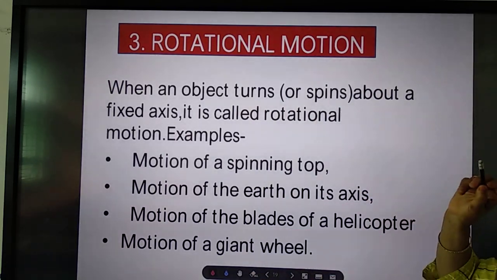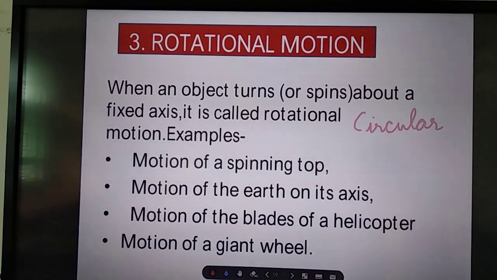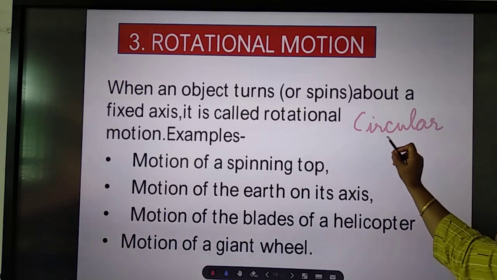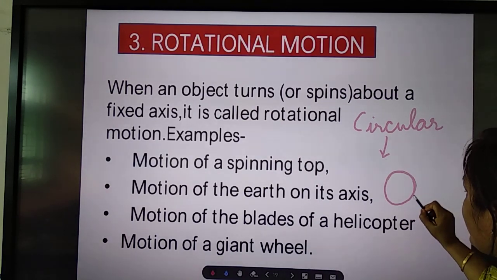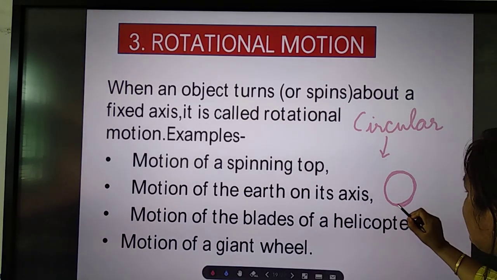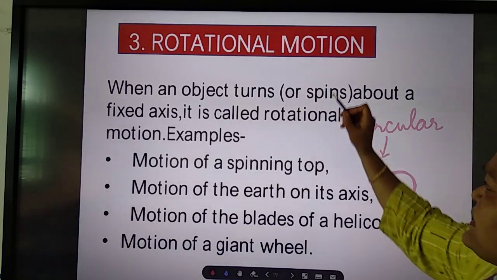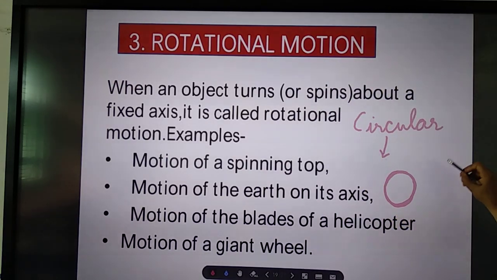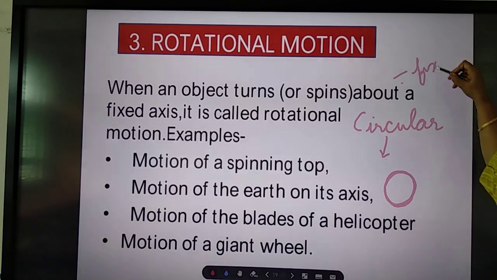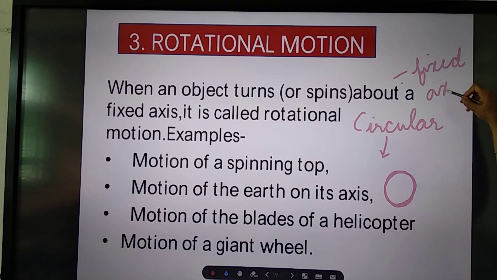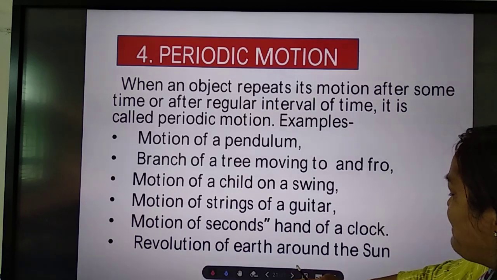Now, don't confuse circular and rotational motion. What is the difference? In a circular motion, the position of the body changes in a circular way. But in case of rotational motion, the body rotates remaining at a fixed position or axis. I have given you an example of, say, a merry-go-round.